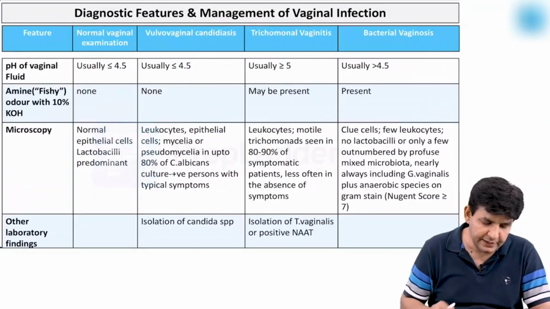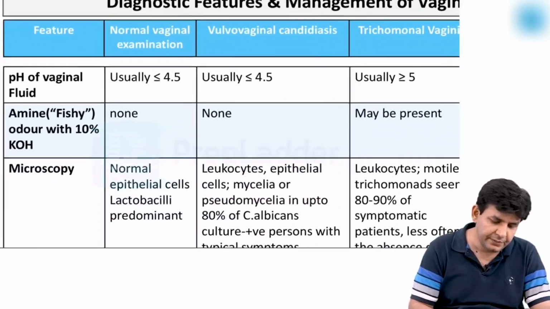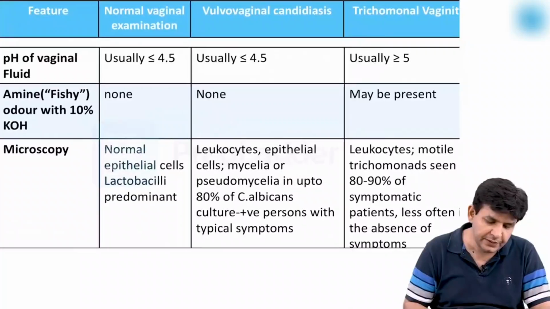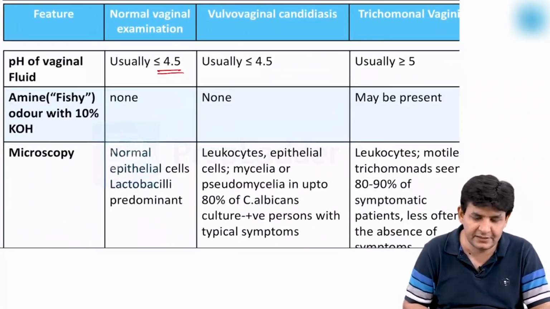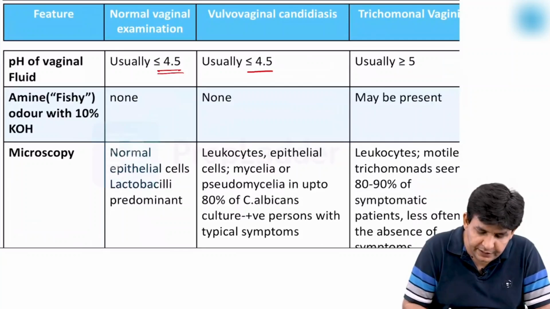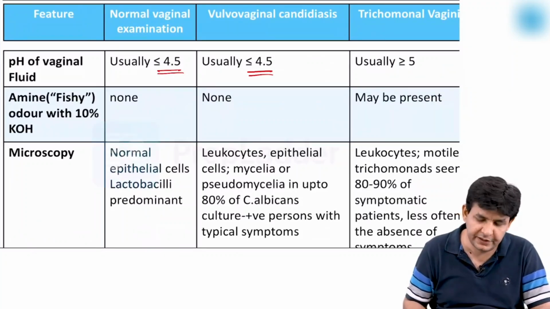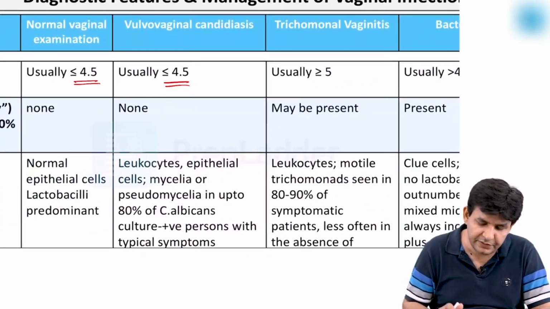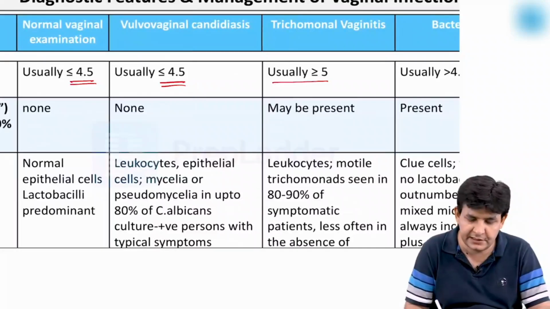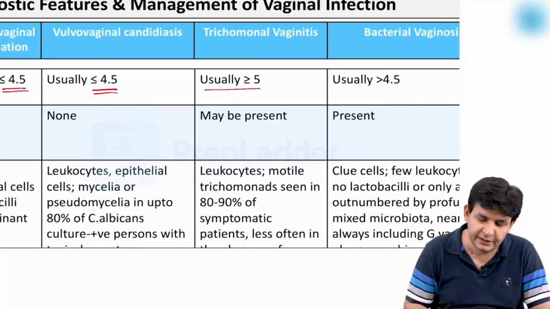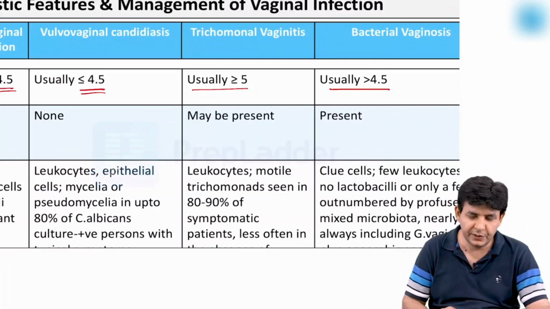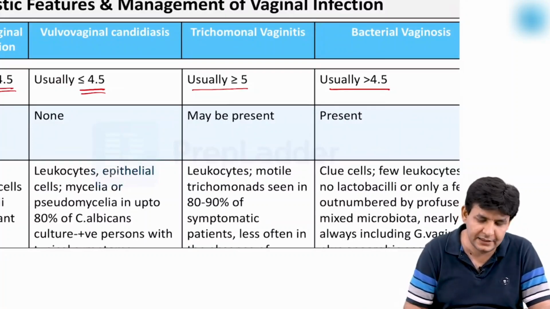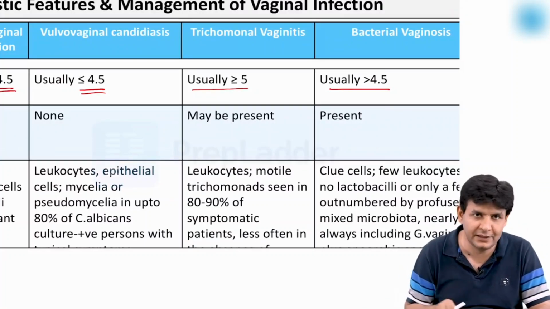And then if we go for the pH of the vaginal fluid, usually it is less than or equal to 4.5. Okay, basically acidic. In Candida, it remains less than or equal to 4.5. But in the case of Trichomonas or trichomoniasis, it goes to more than or equal to 5. And in bacterial vaginosis also, it increases to more than 4.5. Okay, slightly towards alkalinity, but this is relative alkalinity.